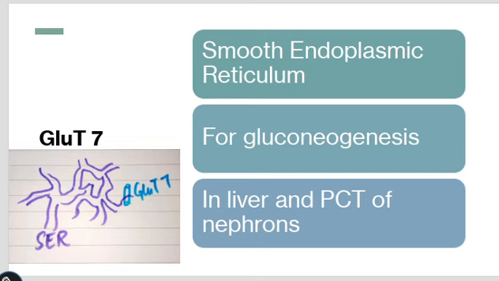So this is the way by which glucose is transported into the cells, and then the next thing that happens is that glucose is converted into pyruvate. It undergoes the process of glycolysis, from which we get energy. And if the mitochondria and oxygen are present, the pyruvate will enter the Krebs cycle, and it will give us further ATPs and energy.